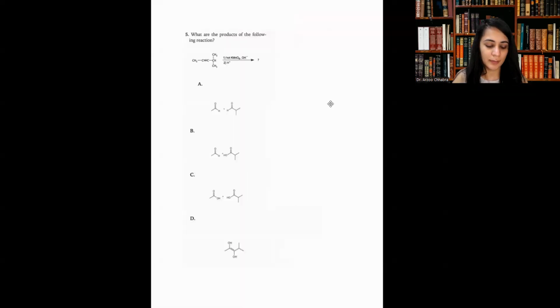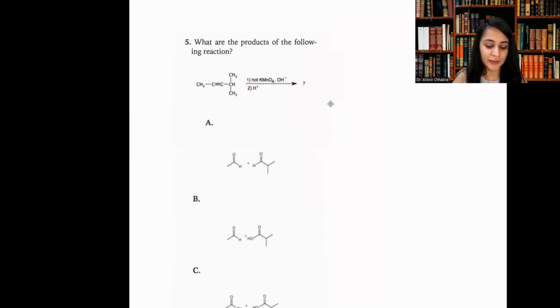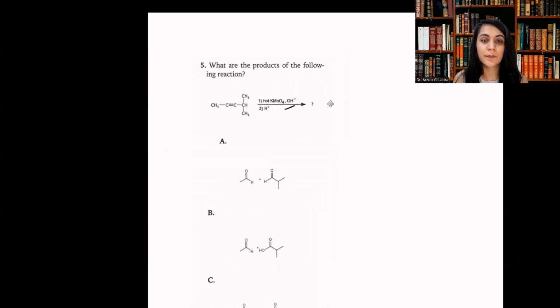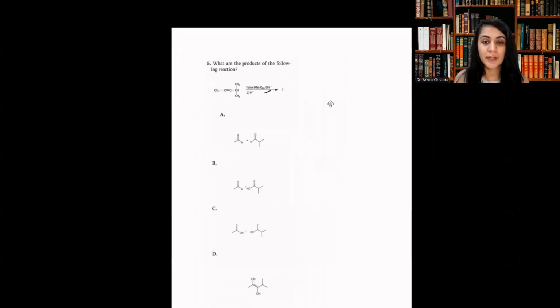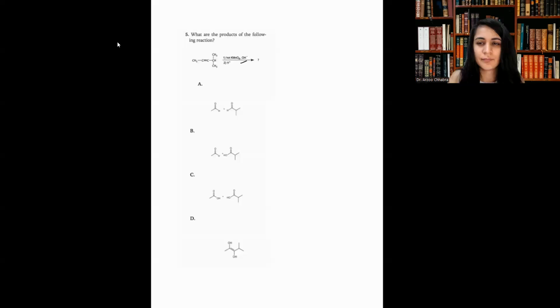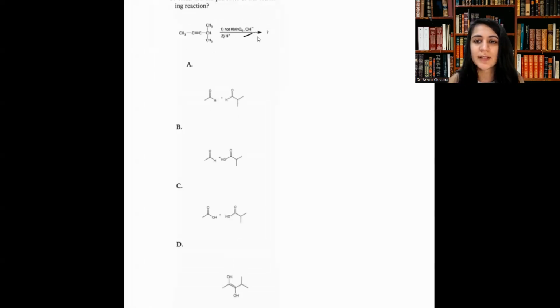All right, next problem. What are the products of the following reaction? Now we've got an alkyne and hot KMnO4 under basic conditions. OH minus is base. Again, they have hot KMnO4 and not cold KMnO4. So for this reaction, we've got an alkyne.